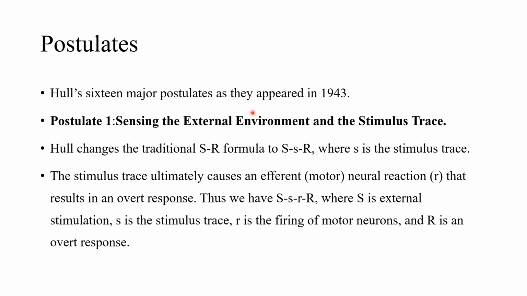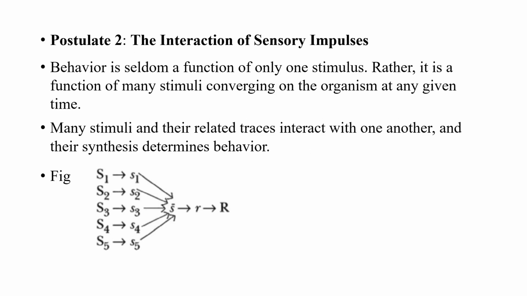Now let's go to the second postulate. Postulate 2 talks about the interaction of the sensory impulses or the stimuli. Basically, Hull tells that there is more than one stimulus before a response happens. In all the theories that came before Hull, we were only talking about a single stimulus or a single sensory impulse that an organism is receiving.